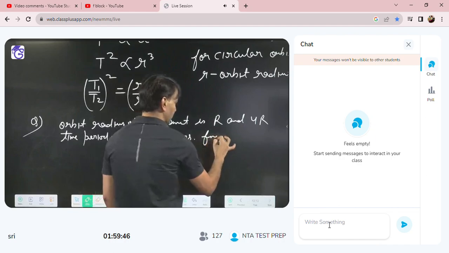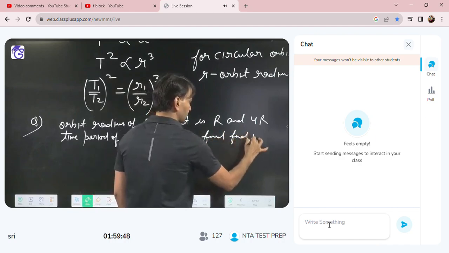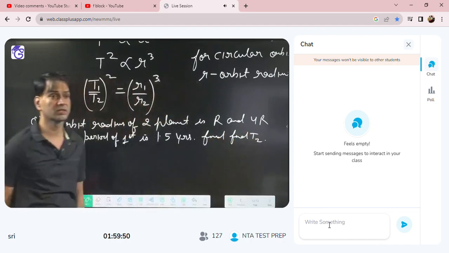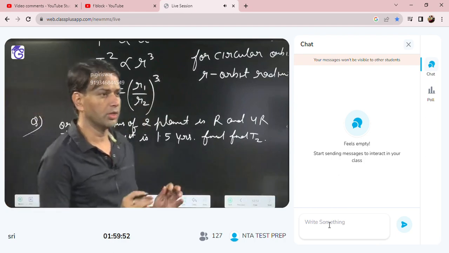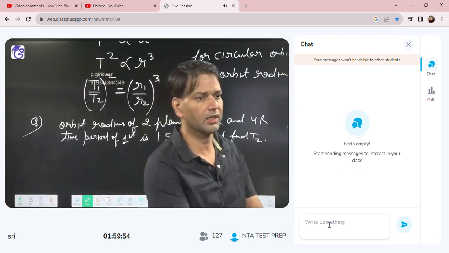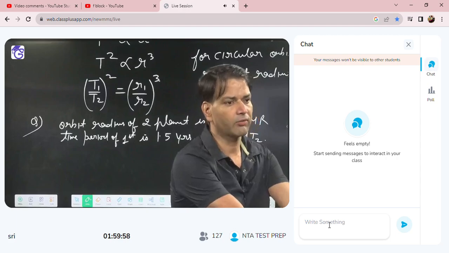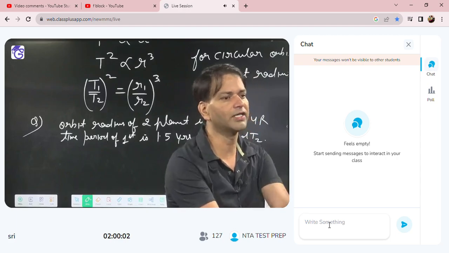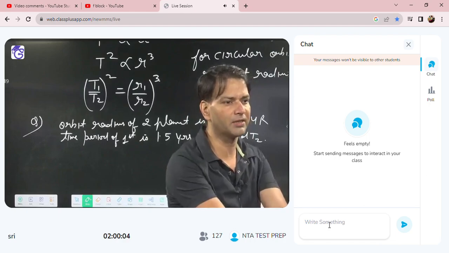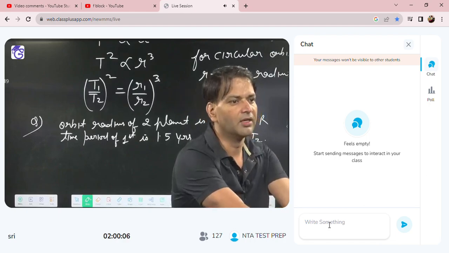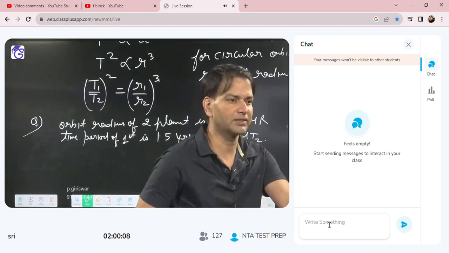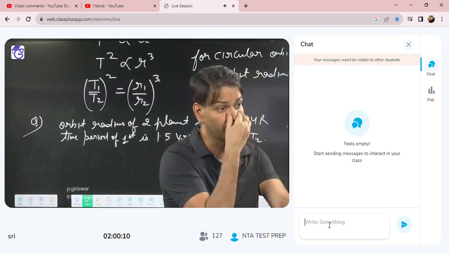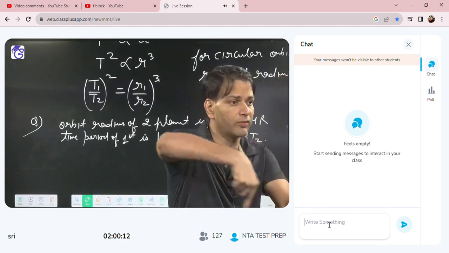Then find the time period of the second. So listen, if they are giving R1 plus R2, two different distances, it means it is elliptical. If two different distances are given for the planet, then definitely it is an elliptical orbit, because a circular orbit will always be at a constant distance.